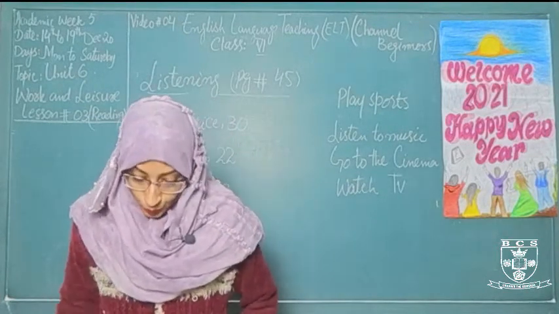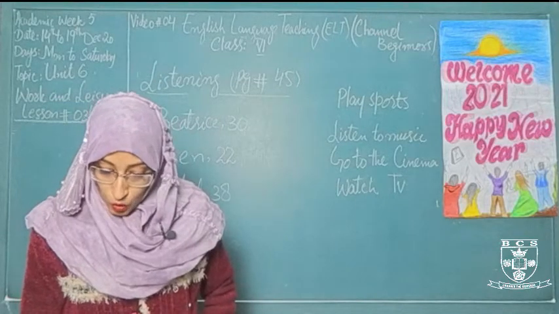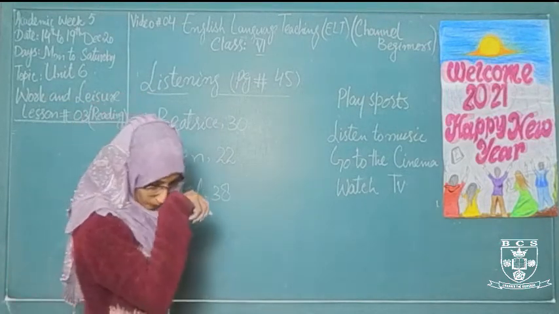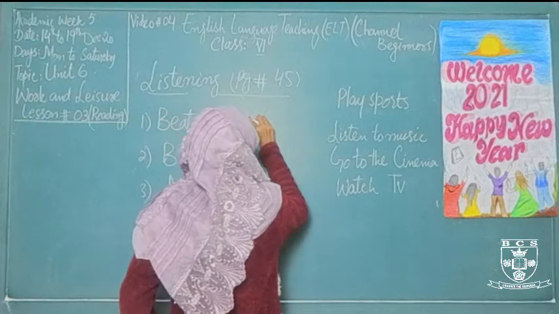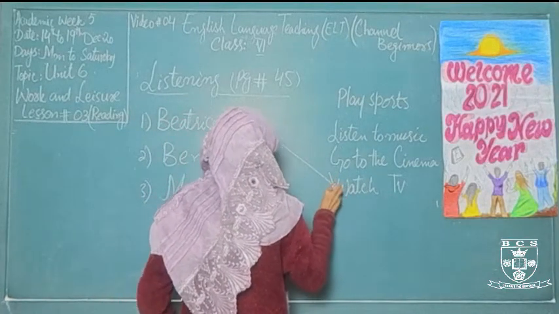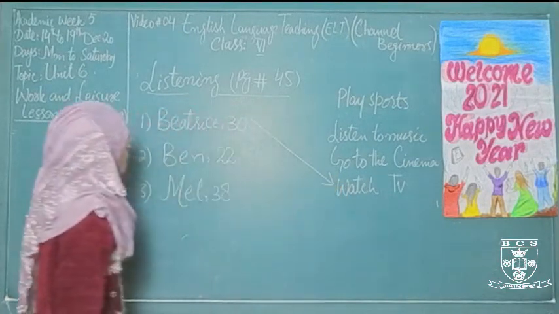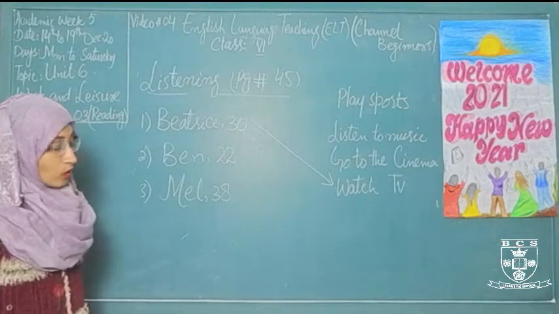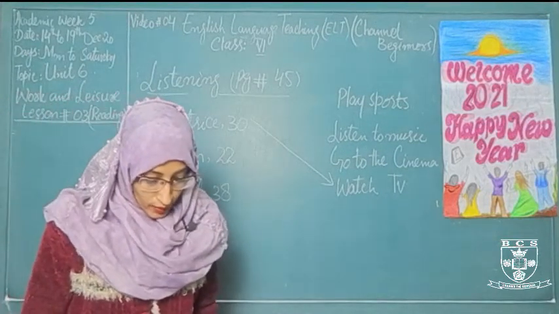Now what does Beatrice do? She just watches TV for spending her free time. So you will match Beatrice to watching TV. Now the second is Ben.